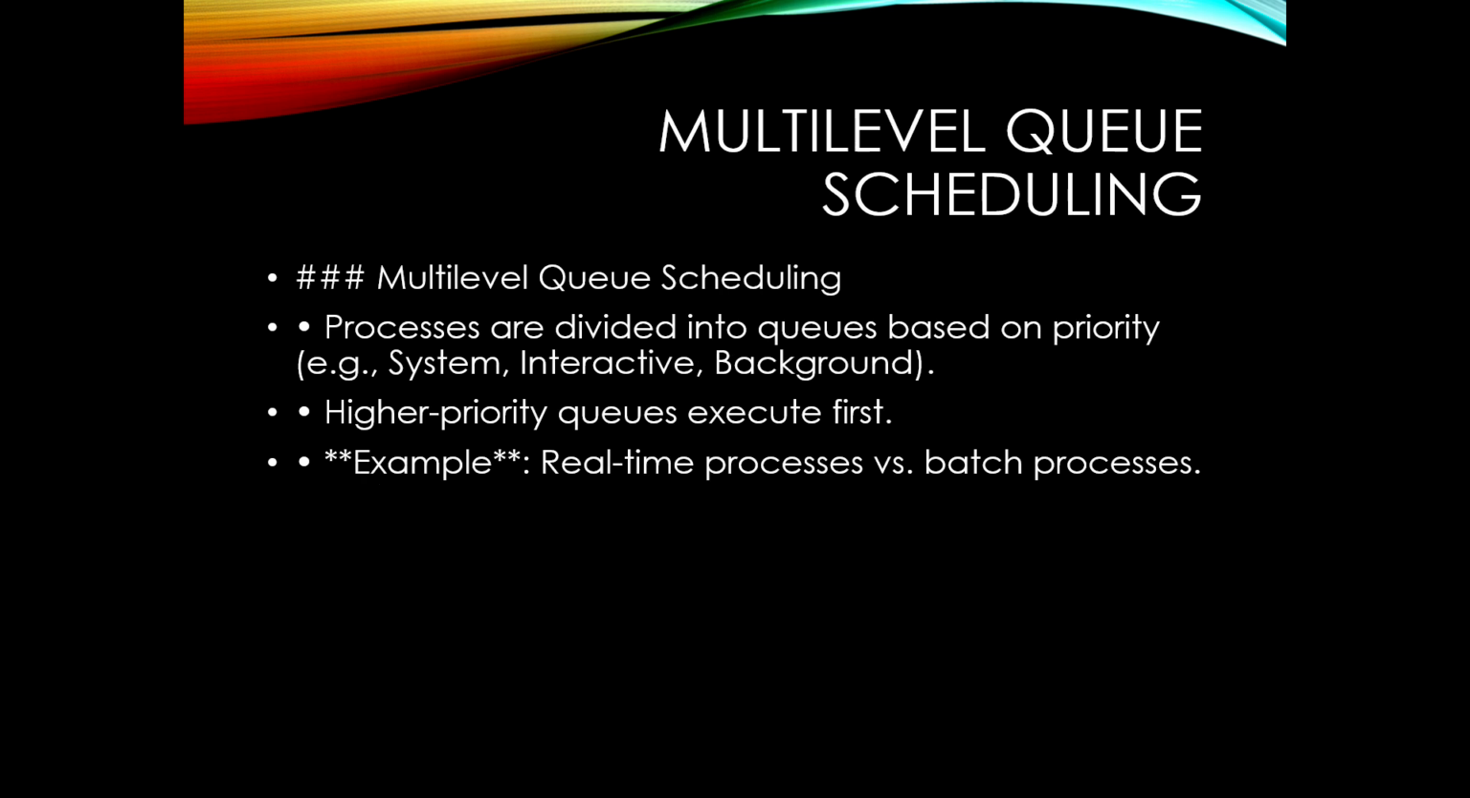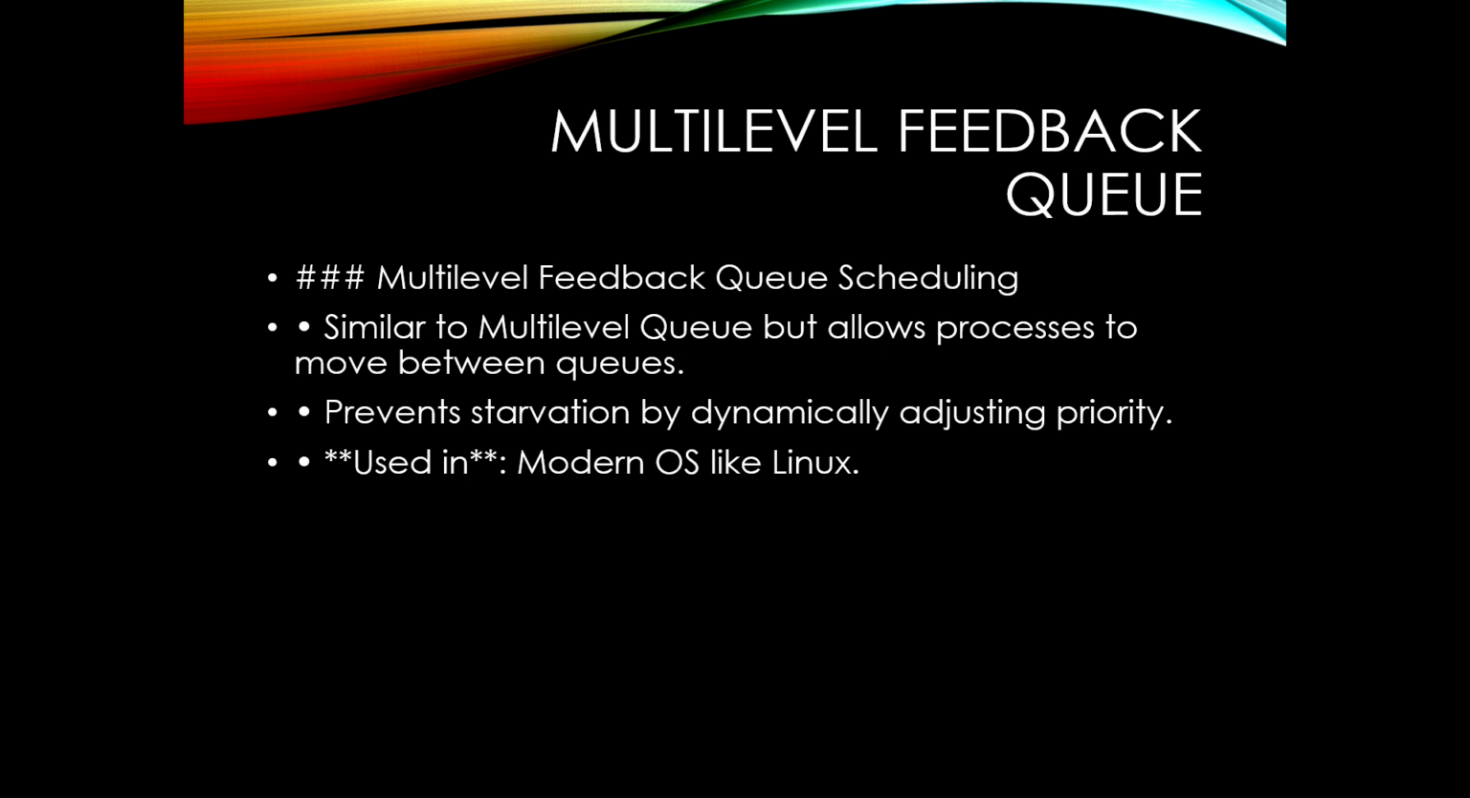And the last scheduling is multi-level queue and multi-level feedback queue. Divide processes into multiple queues based on priority. Example: system tasks versus user applications. Feedback queue allows processes to move between queues to prevent starvation. Used in modern OS like Linux and Windows. And these are the five CPU scheduling algorithms.